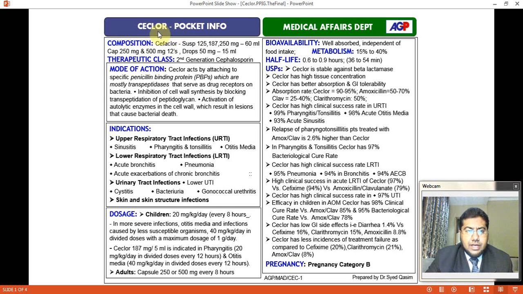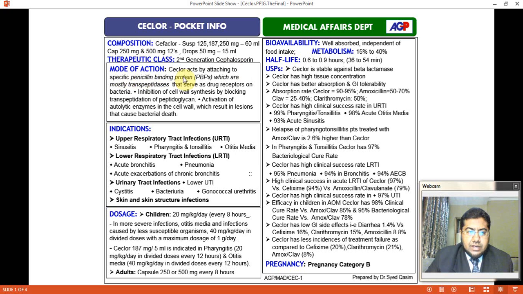I'm Dr. Qasim. I'm a senior manager, new products. Today I will discuss the Ceclor Pocket Info. Ceclor contains Cefaclor and is available in suspension and capsule and in drops forms. Suspension is 125 mg and 187 mg and 250 mg per 5 ml, and the drops is available in 50 mg per 5 ml. The therapeutic class belongs to second generation cephalosporin.